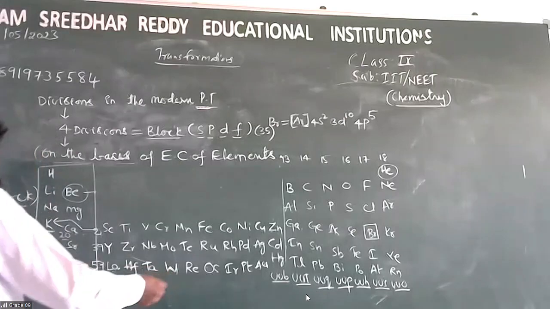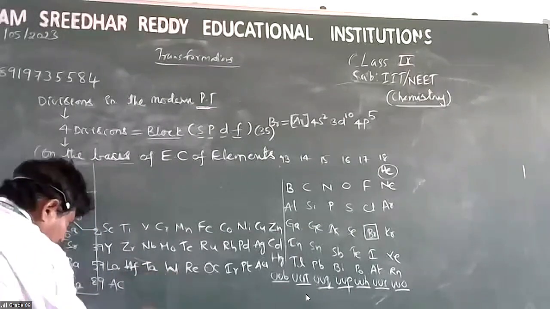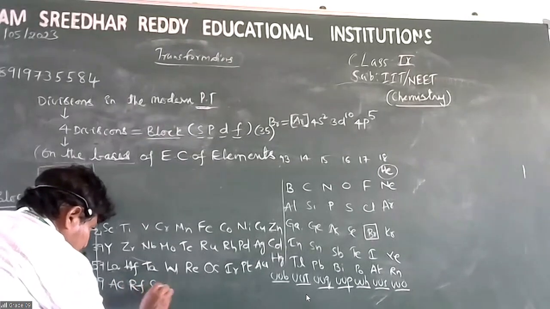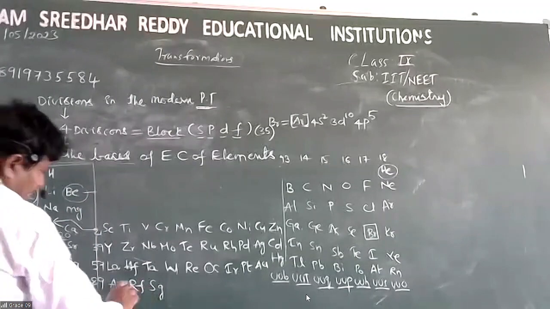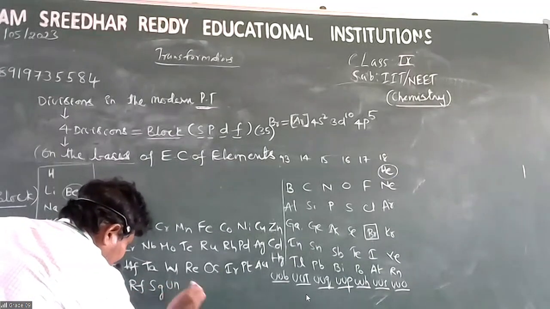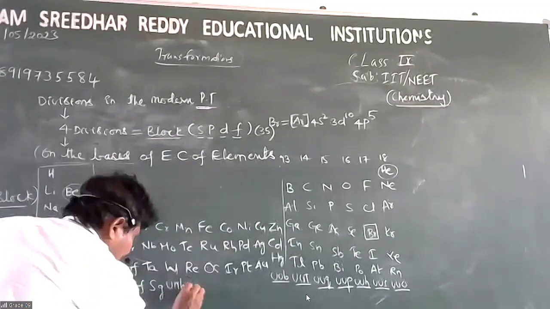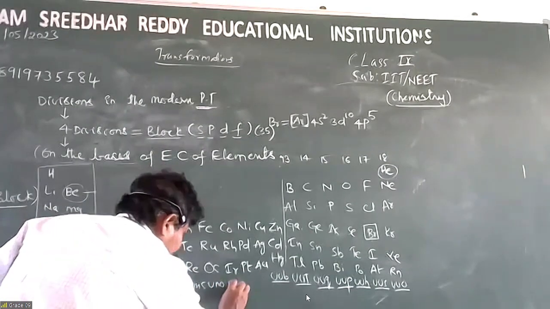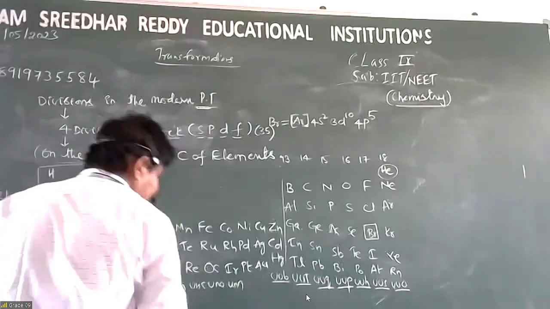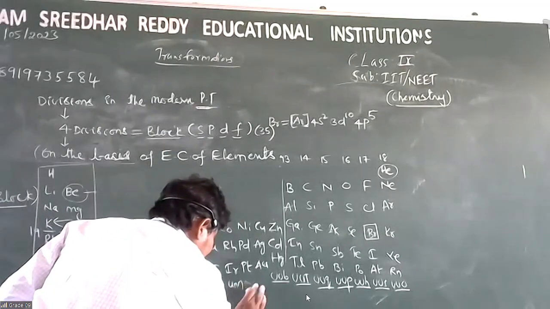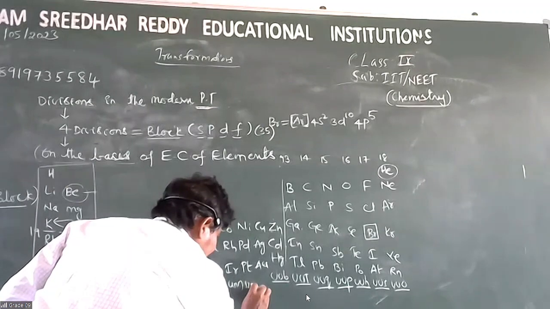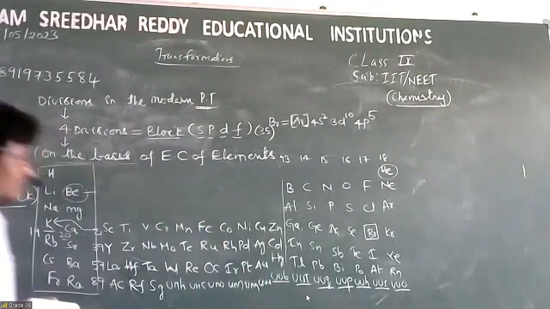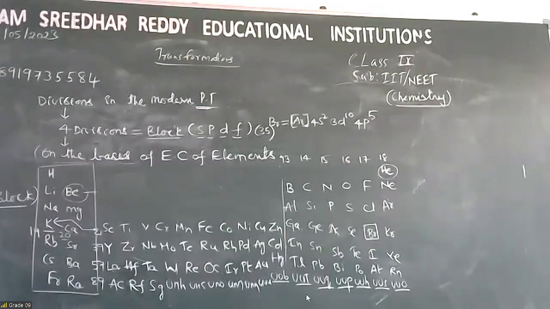Afterwards, rutherfordium, seaborgium, 104, 105, and so on with the systematic names, up to 111. This is the total periodic table.